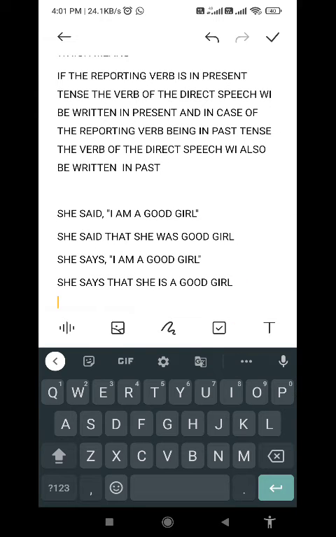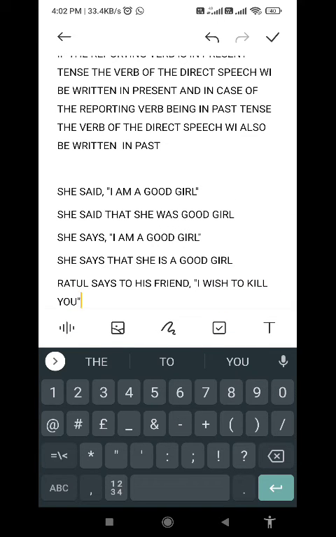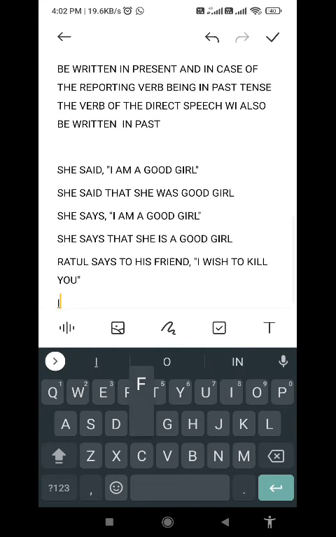Let me tell you, sometimes a listener is added. How? Suppose I am writing, Ratul says to his friend that, within inverted commas, "I wish to kill you." Now you tell me one thing. Who is the speaker? Ratul. Who is the listener? His friend. So now, in case of says to, remember one rule here.